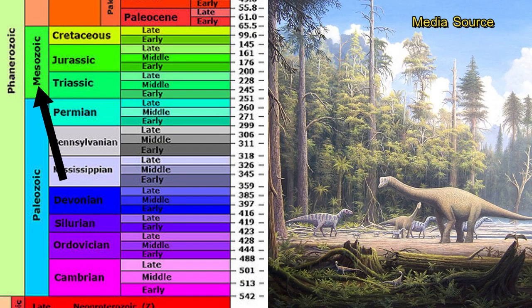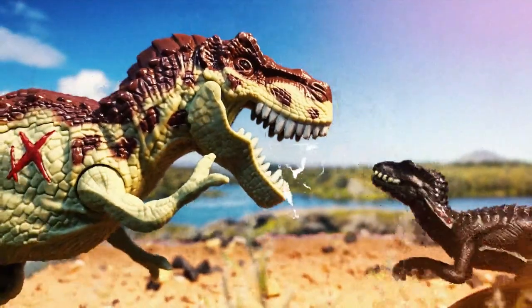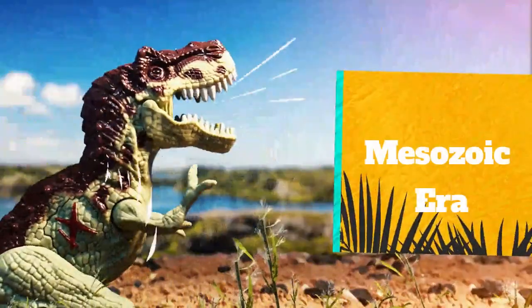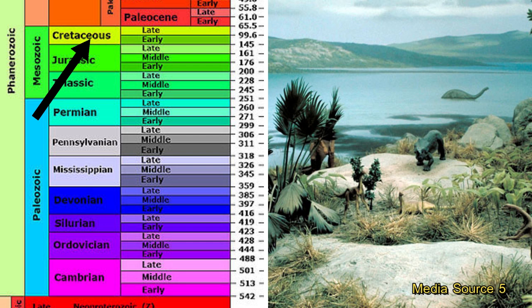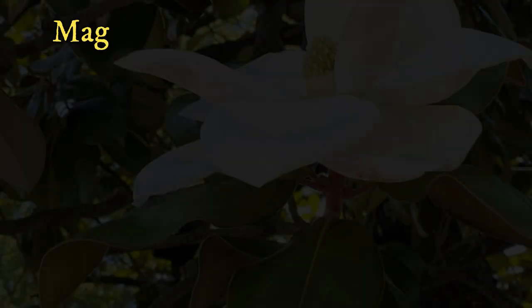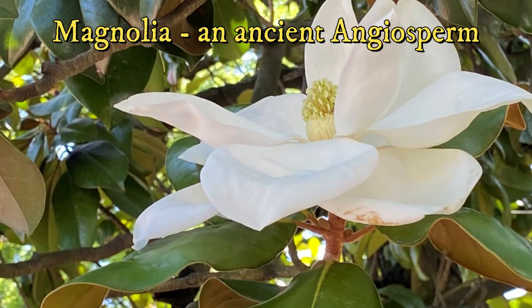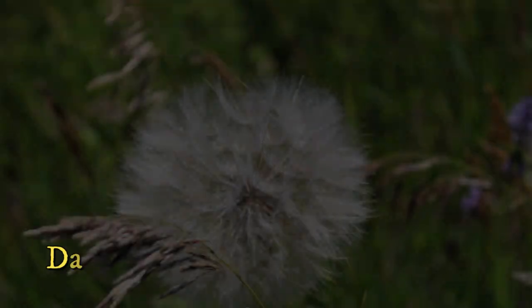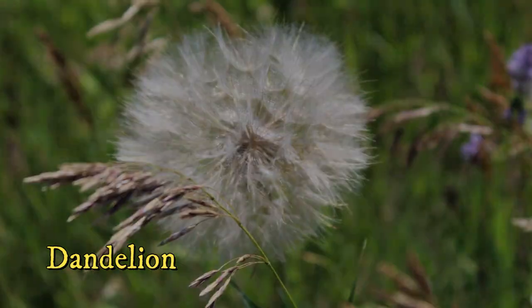Gymnosperms dominated the landscape during the Mesozoic era, 251 to 65 million years ago. The Mesozoic era is known as the Age of the Dinosaurs. Later in the Mesozoic is a period called the Cretaceous, 145 to 65 million years ago. Angiosperms, or flowering plants, became and are still the dominant plant form today. Seeds broke the dependency on water at the level of bryophytes and seedless vascular plants.